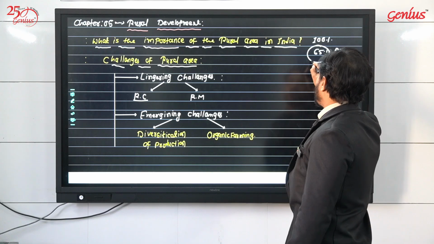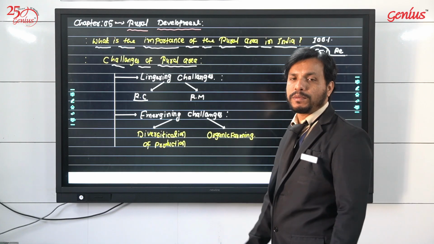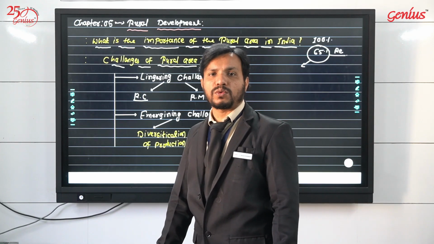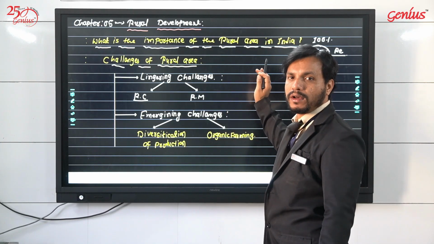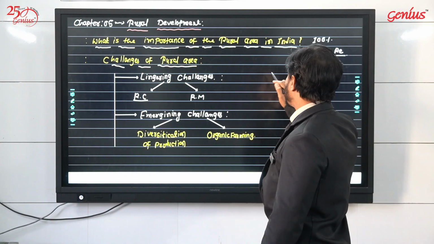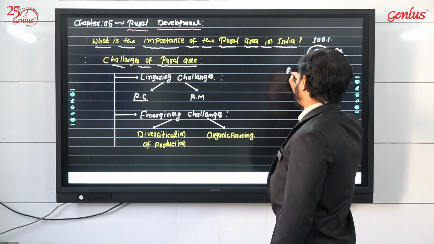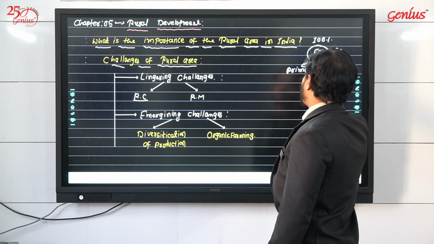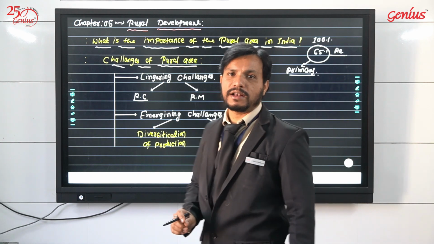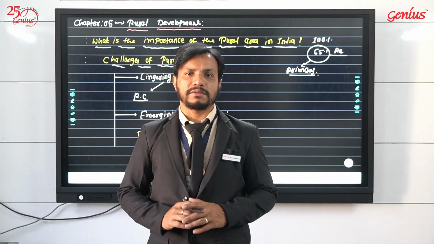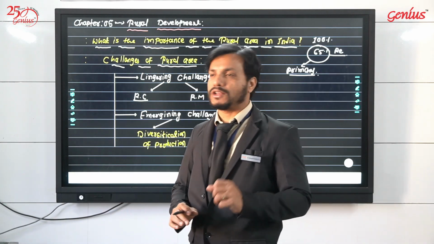Second, the rural population has various earning activities, especially in the primary sector. The primary sector is related to agriculture and all the natural activities based on nature.